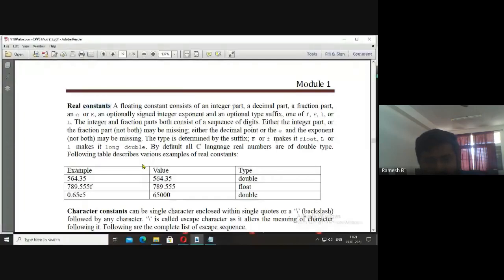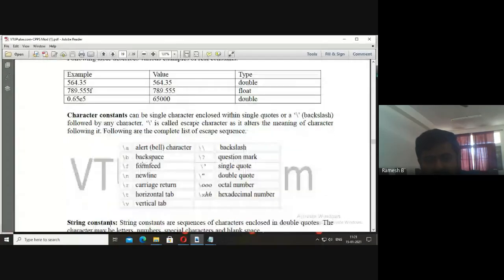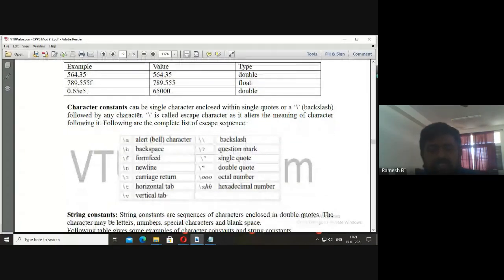Now, the next type of constants are character constants. They are enclosed within single quotes. They may even be prefixed with a backslash, and they have some specific meaning. In the last class I have executed them.